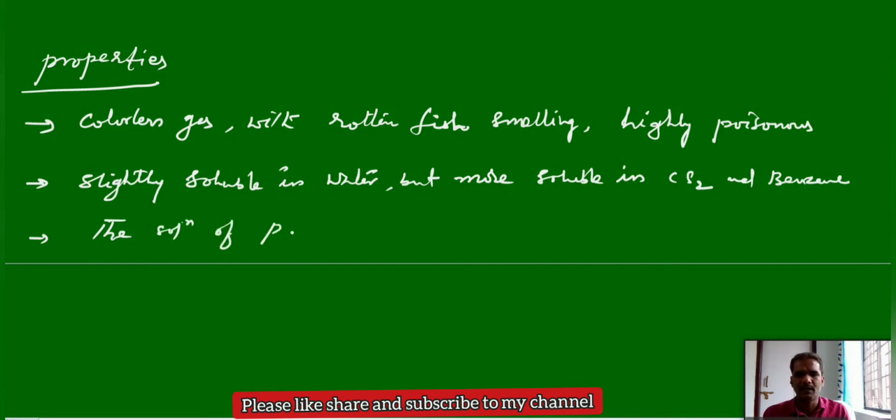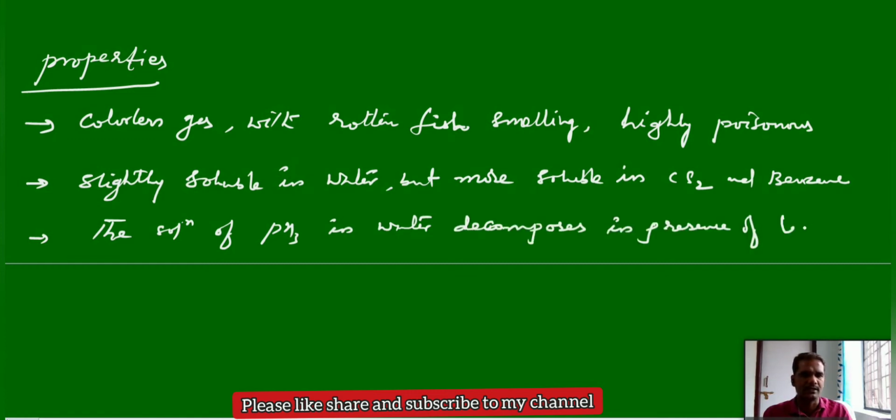The solution of PH3 in water decomposes in the presence of light and gives red phosphorus.